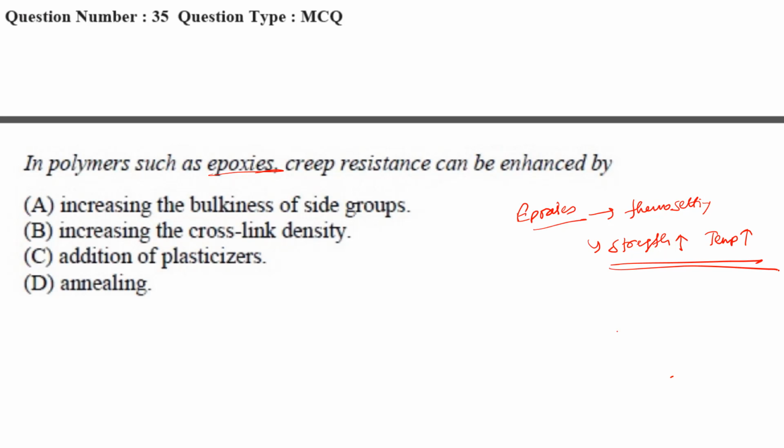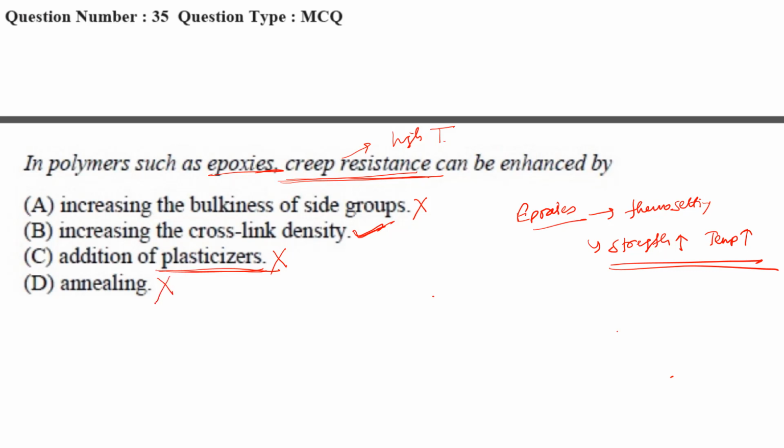It provides creep resistance, because creep is a term related with high temperature, so at high temperature we are getting more strength. How? By increasing the bulkiness of the side group? No. By increasing the cross-link density? Yes. Addition of plasticizers? No. When we add plasticizers, it makes it softer. Annealing? No. Annealing also does not improve.